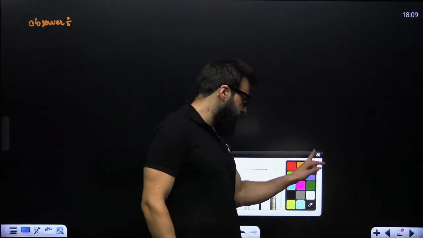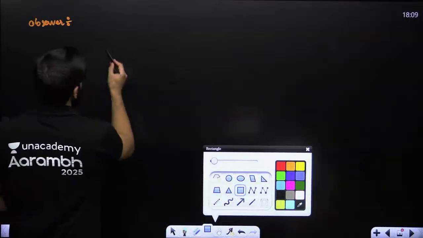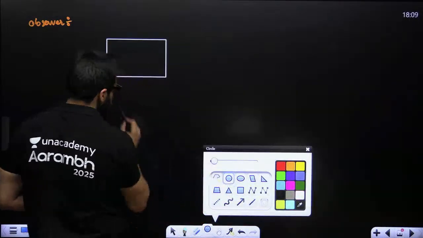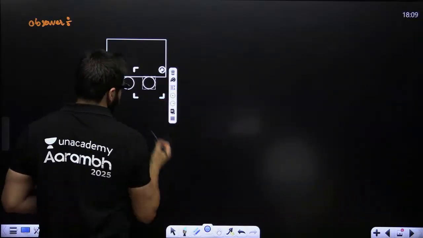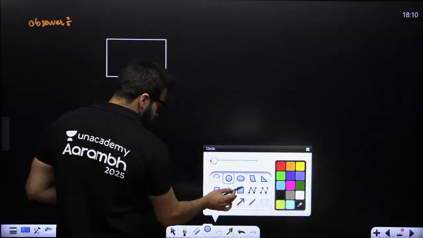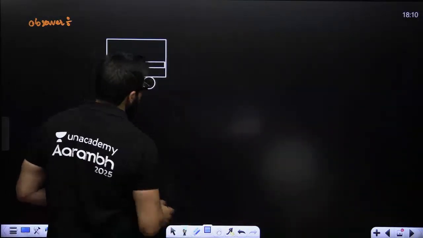Observer. Sir, what does this observer actually mean? See guys, let's suppose we have got a car over here. Inside this car, you have two people.